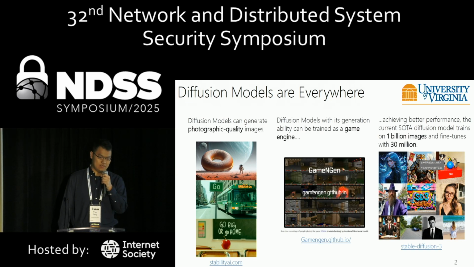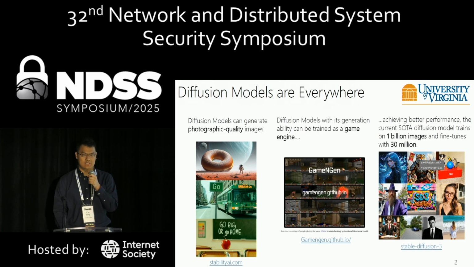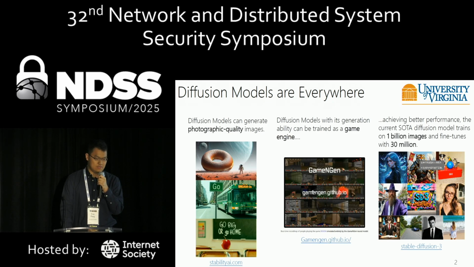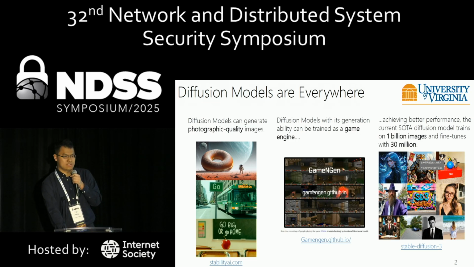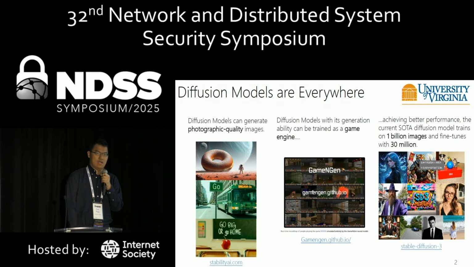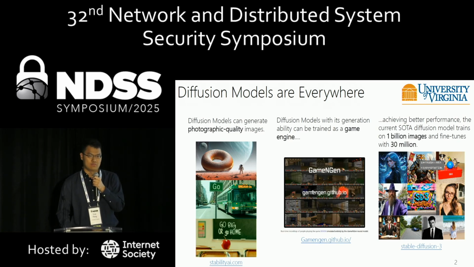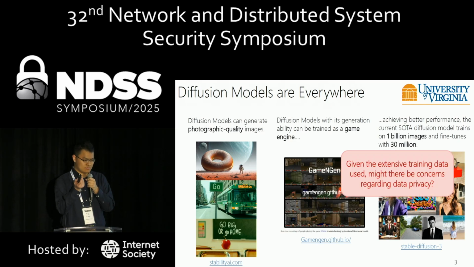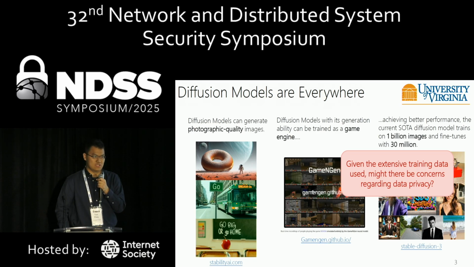And the primary reason diffusion models have such generative capability is still their massive training datasets. According to Stability AI's official technical report, Stable Diffusion 3 was pre-trained with 1 billion images and fine-tuned with over 30 million images. With such an amount of high-quality images used for training, as a researcher focused on AI security and privacy, I'm curious about whether this process includes data privacy problems, for example, the copyright problem. And to answer this question, a straightforward method is to use membership inference attack.